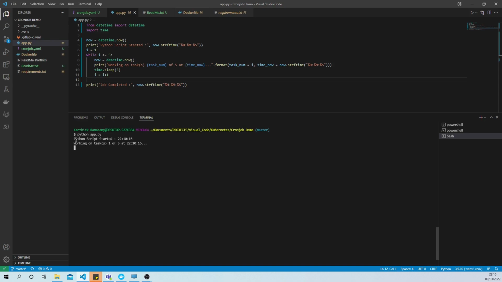Okay, it just started printing the current time, and it is currently working on task 2 out of 5 tasks. For each task it prints the current time as well. Each print statement will take about 5 seconds to complete. So yeah, it's doing the final task now. Okay, it's all done. It printed the job is completed at 22:10. So that's it. It's just a very simple Python application.